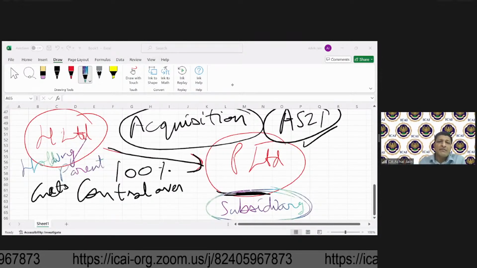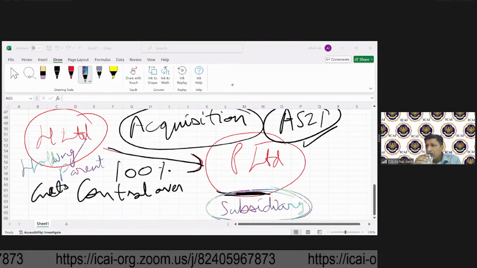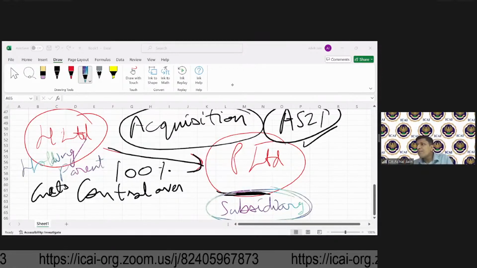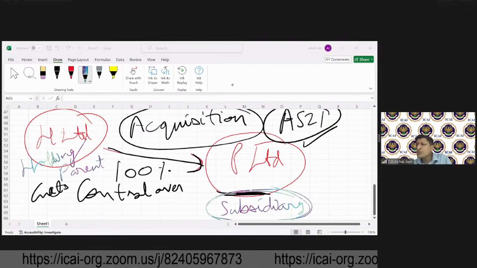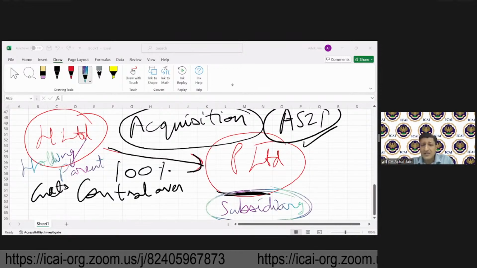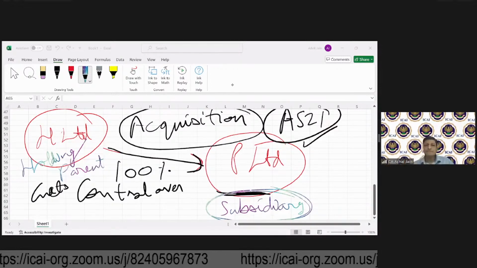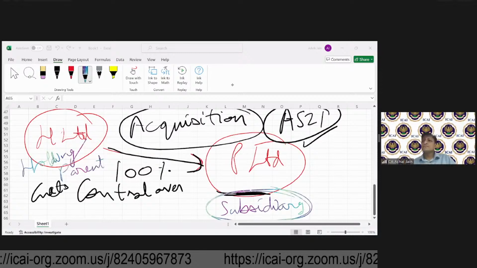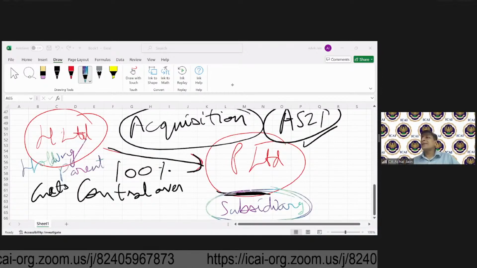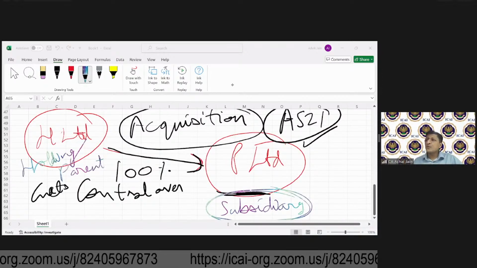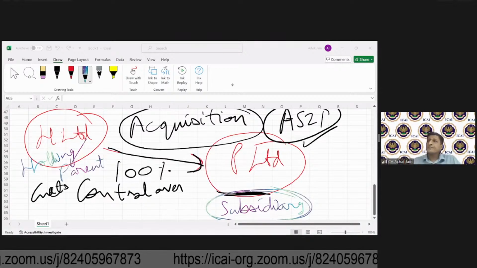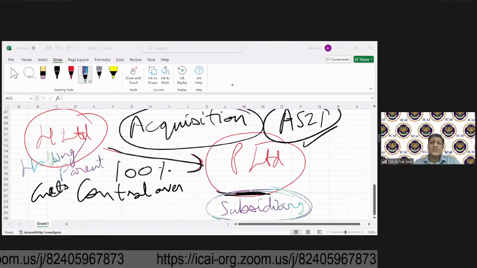So AS21, yes. Okay. So AS21 will apply. Yes. Absolutely correct. AS21 will apply here. Any questions on this?